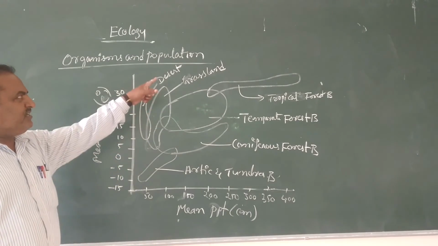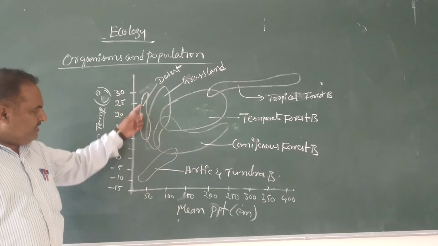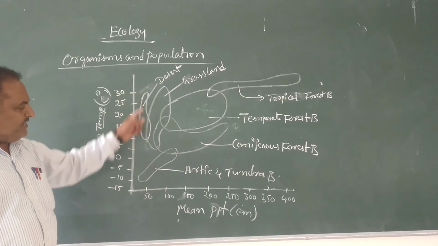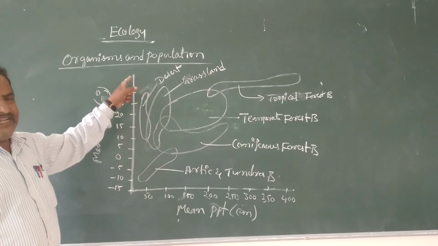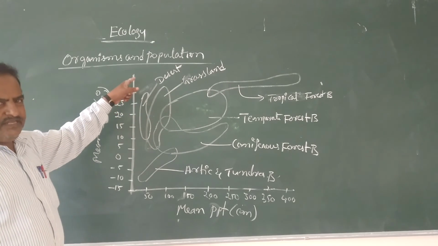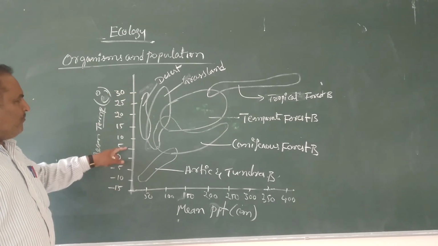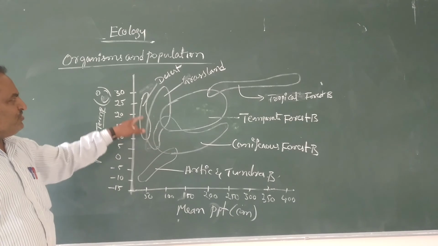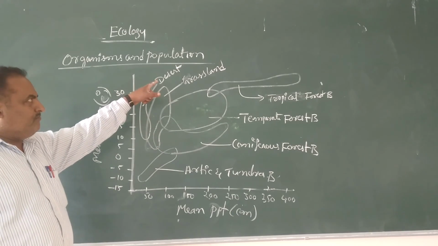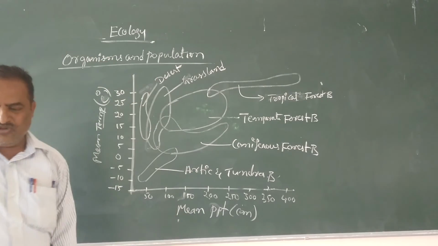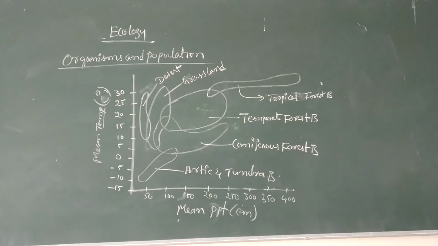But in the case of the desert biome, the rainfall is very low, precipitation is very low, and temperature increases up to 30 degrees Celsius or more. This is the occurrence of one kind of biome that is called desert biome.